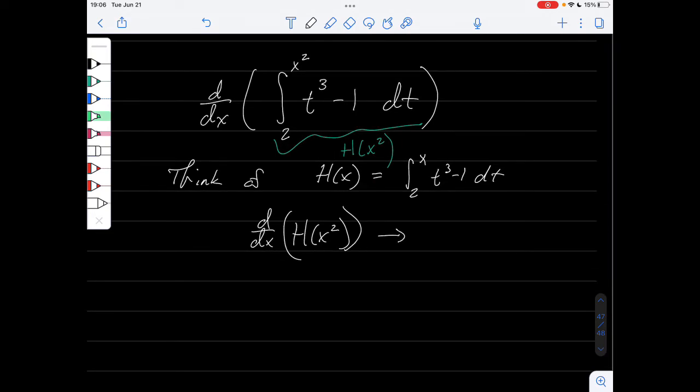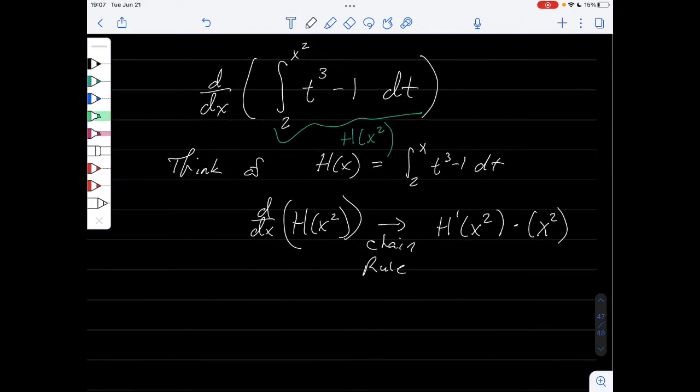And we know by the chain rule that this is h prime of x squared times the derivative of x squared, right? And what is h prime of x? Well, that's the fundamental theorem of calculus again. This is x cubed minus 1.